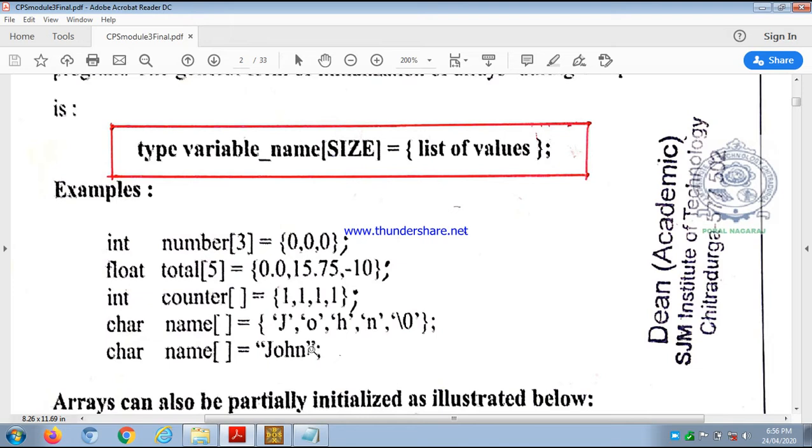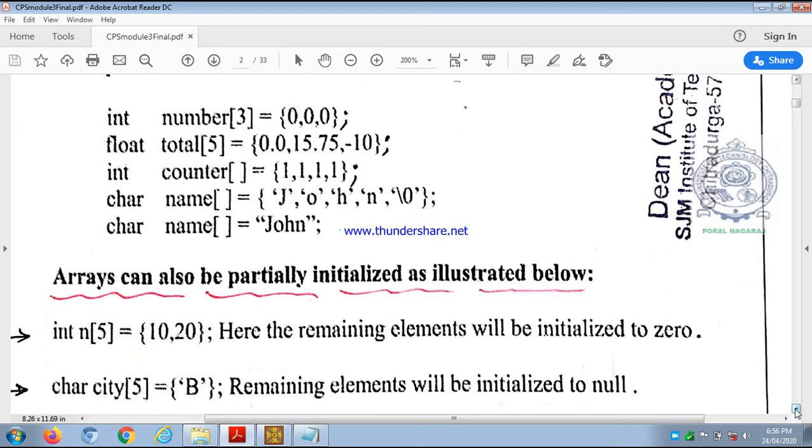So it will be assumed that there is a backslash 0 because every string is terminated by the null character. So this backslash 0 is called null character. That's why the size of the array in such cases should always be one extra than the number of characters within the string. So here the size of the array name is 5. So this is how arrays are initialized during compilation time.